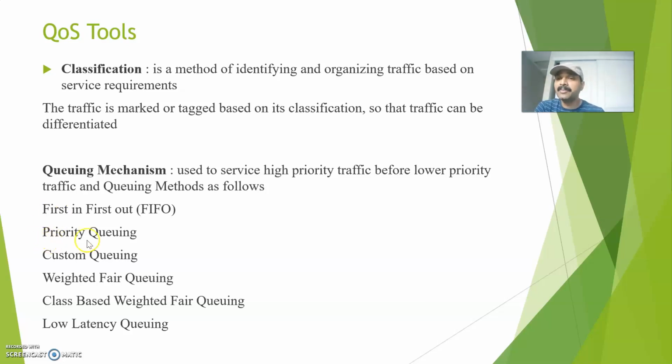Let us take the example of priority queuing. In priority queuing, there are several factors. It is classified as high priority queue, medium priority and low priority. The high priority traffic will go first, second is the medium priority, third is the low priority traffic. So that is the purpose of the queuing mechanism. The queue is used to store the traffic before it can be processed.